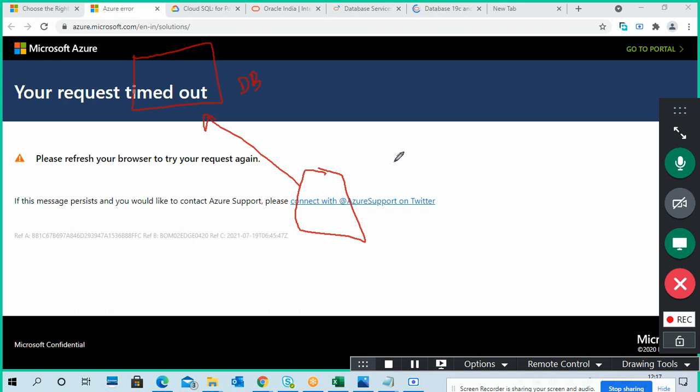Guys, once you install an Oracle database, what do you do? Very simple. Open MySQL Plus, username, password, start creating tables and making it a database, right? Then we start querying or inserting data, this kind of stuff.